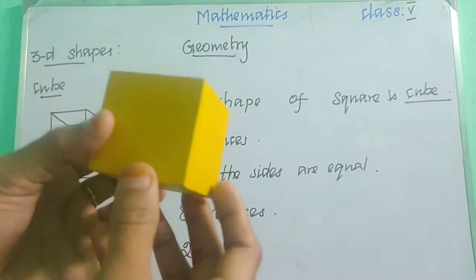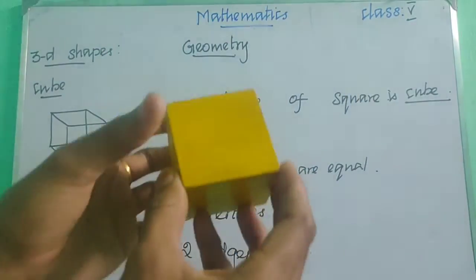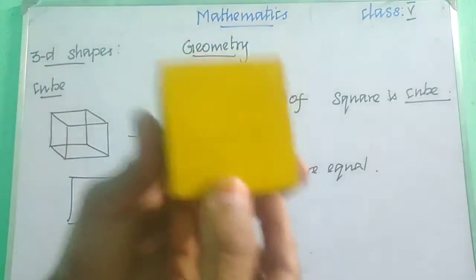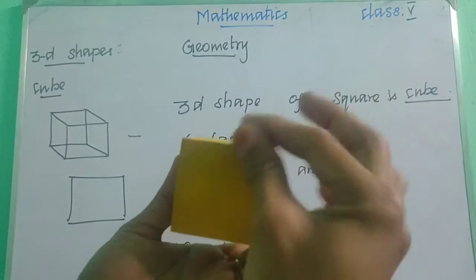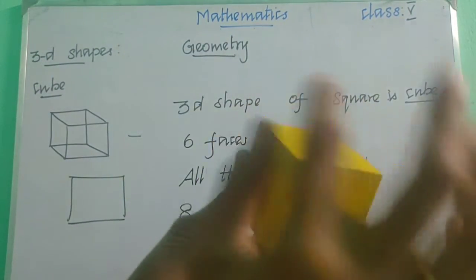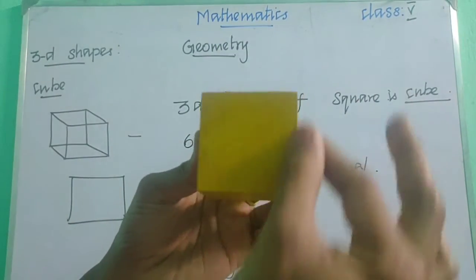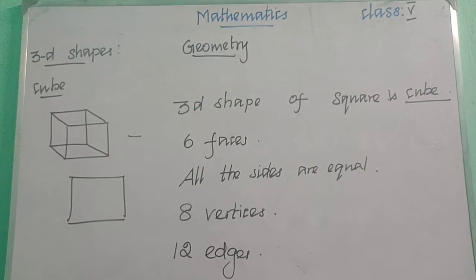Then we have 8 vertices, that is corners, 1, 2, 3, 4 and 5, 6, 7, 8. So we have 8 vertices on a cube. And then we have 12 edges, 1, 2, 3, 4, 5, 6, 7, 8, 9, 10, 11, 12. Children, if you have a square box, can you say some examples of a cube?